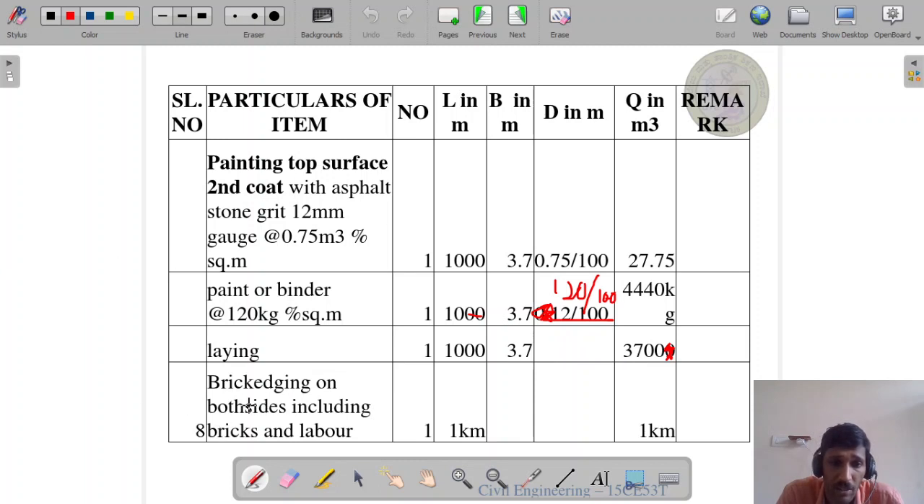Next, brick edging on both sides, including bricks and labor, 1 kilometer. It is also expressed in terms of running meter, therefore 1 kilometer itself. Quantity we are keeping as it is. Next, very minor parts are not considered in this estimation. In this estimation, only 8 items are considered. We concentrated on 8 items.